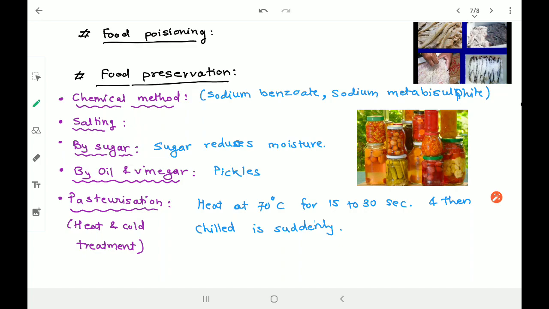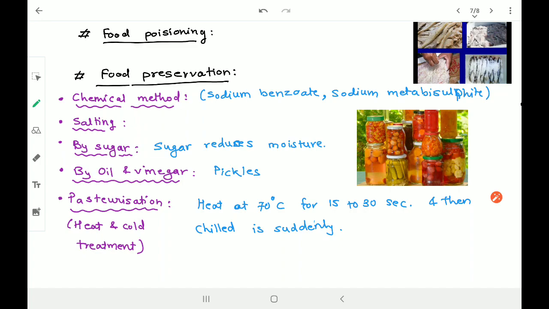Pasteurization is a very important way to preserve milk. So how do people pasteurize milk? First of all, the milk is heated at around 70 degrees Celsius for maybe 15 to 30 seconds, and suddenly it is cooled. When it is strongly heated at 70 degrees Celsius, the microorganisms die.